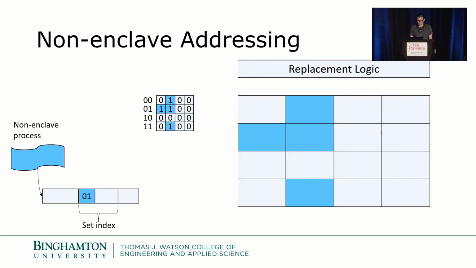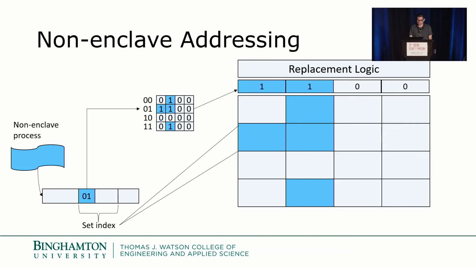When a non-enclave process accesses memory, the high-order set index bits are used to access a row from this structure, and this row will then be used as a mask by the replacement logic to prevent the access from replacing a cache line which is owned by a cachelet.